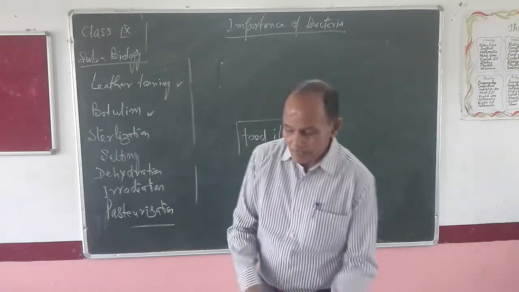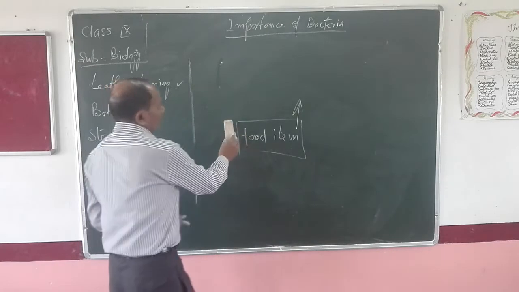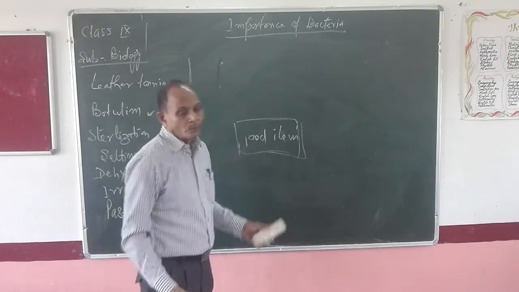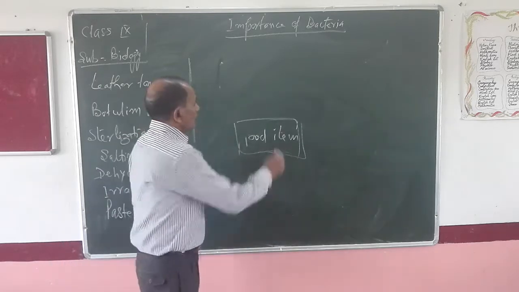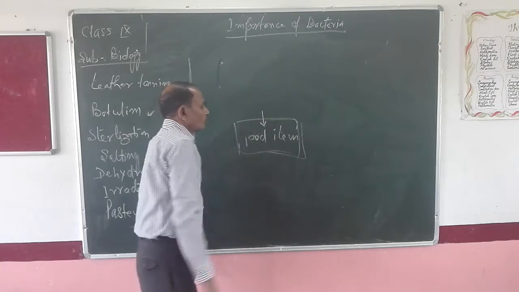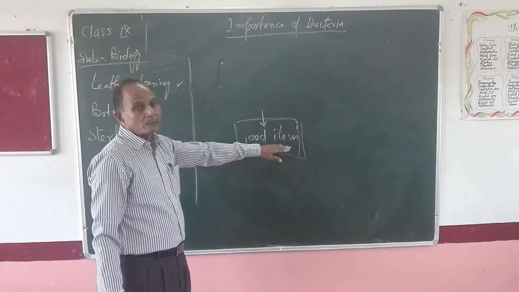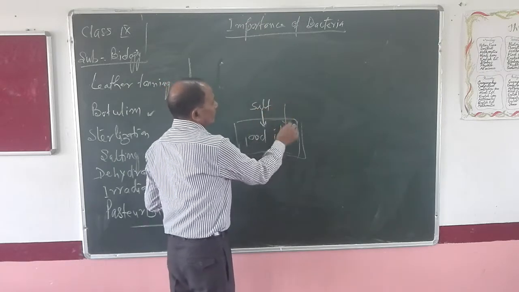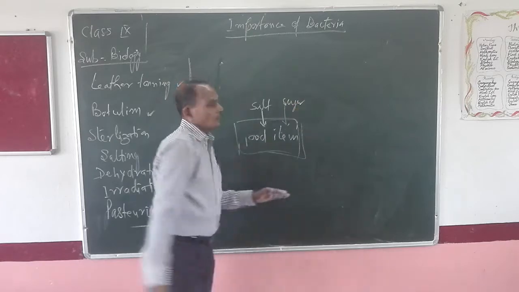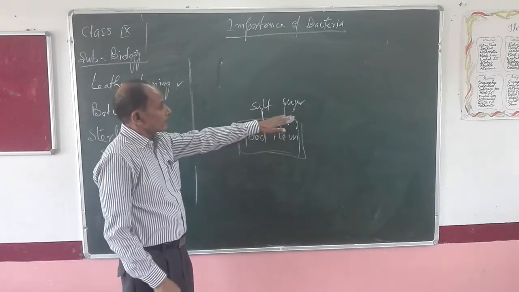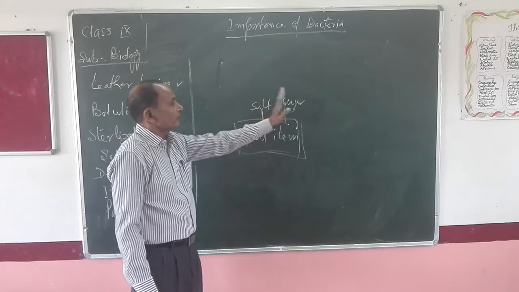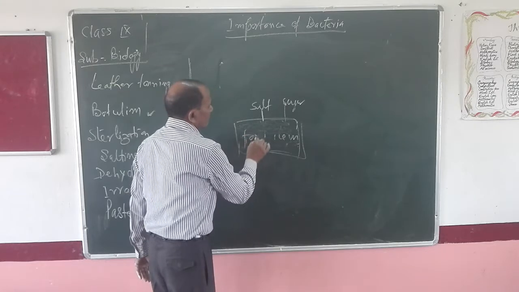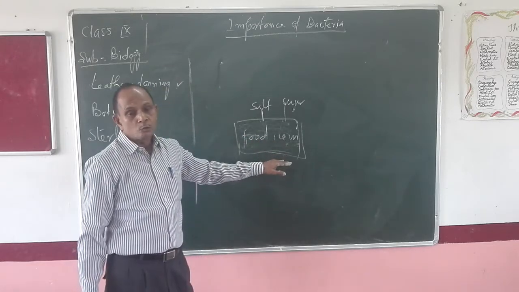Okay? Next term is salting. In case of salting, suppose this one is a food item, you can say pickle or jam. If the concentration of the material is increased either by adding salt or by adding sugar, then by addition of too much salt or too much sugar, the material concentration of this food item will increase too much.